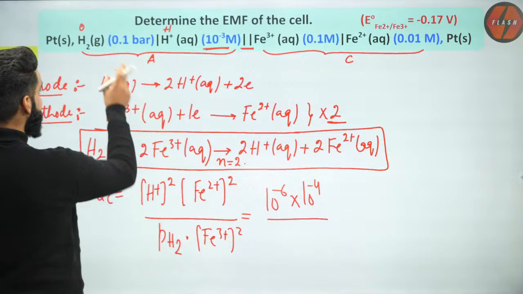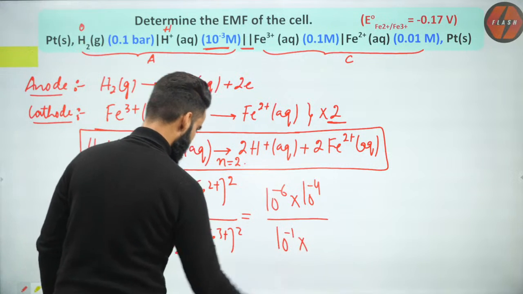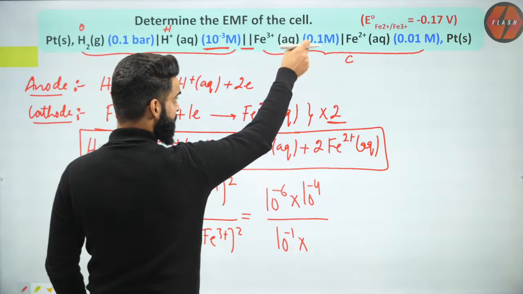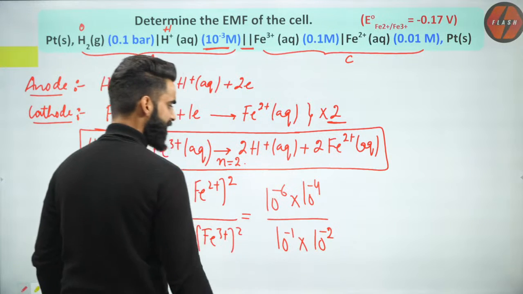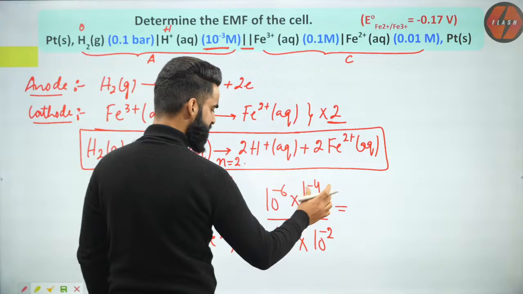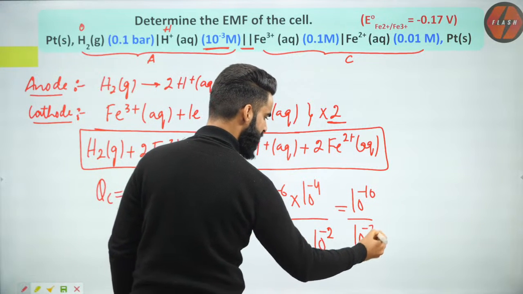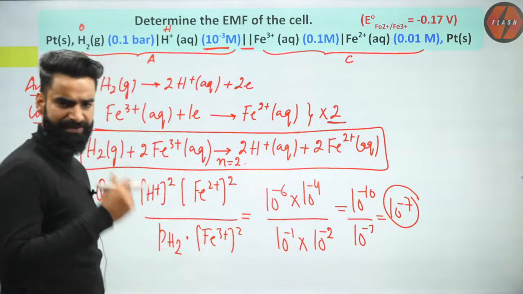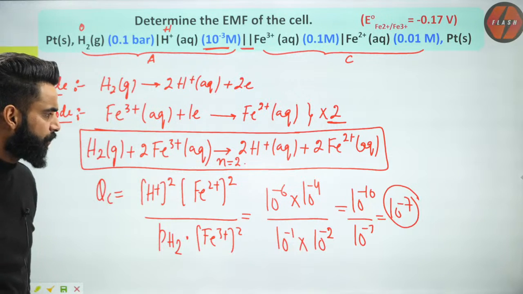Partial pressure of H2 gas is 0.1. That means 10 to the power minus 1, multiplied by Fe3+ concentration, which is 0.1, meaning 10 to the power minus 1 raised to the power 2. That means 10 to the power minus 2. Very simple. So it's going to be 10 power minus 10 in the numerator. In the denominator, it's going to be 10 power minus 3. So it's going to be 10 power minus 7. So 10 power minus 7 is the value of Qc which I got.